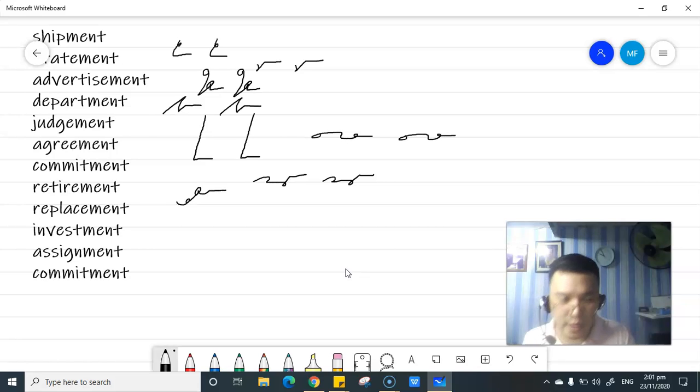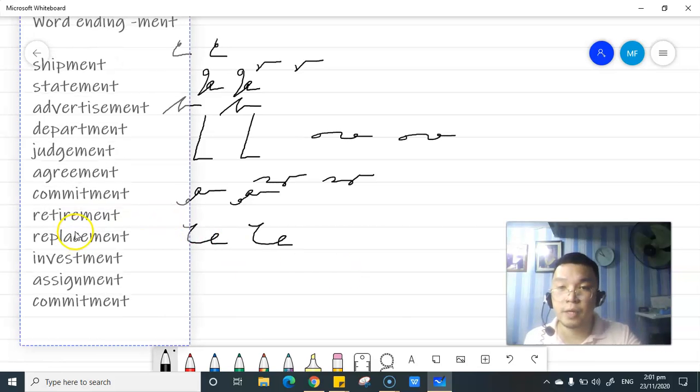So retirement: R-E-T-I-R meant for retirement. Again, since the following stroke is an upward stroke, you are going to put the E symbol for the word beginning re. Okay? Retirement. Okay, replacement. Same principle. Since it is a downward stroke, you don't need to put the E symbol for the word beginning re.